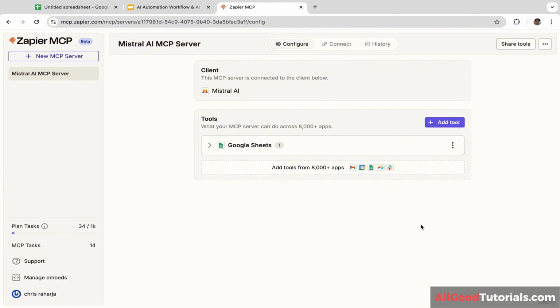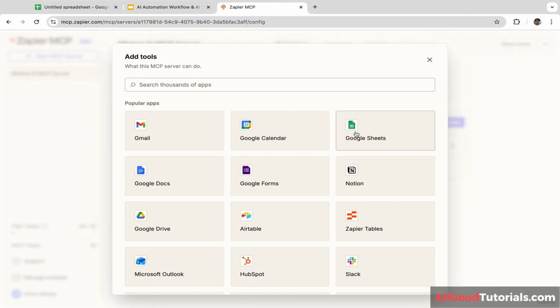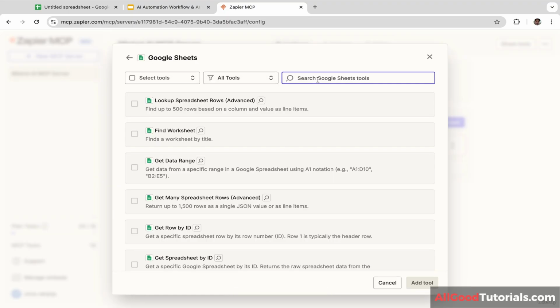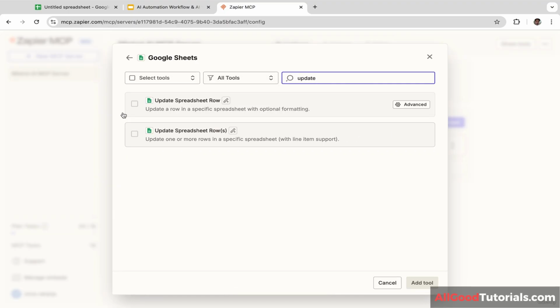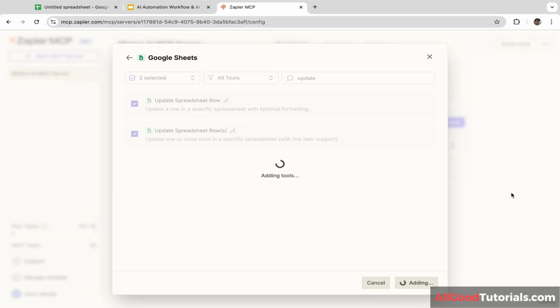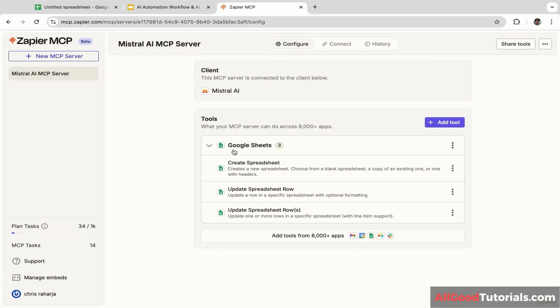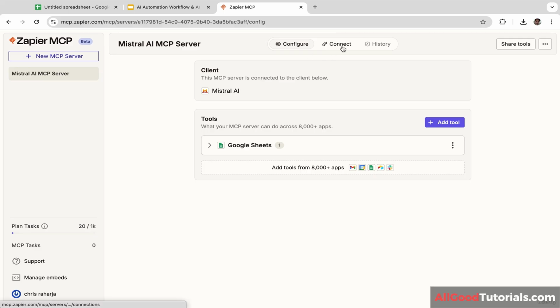Actually, we need to add two more tools. So let's click add tool and let's click Google Sheets and let's type in update. And let's check these two boxes. And let's click add two tools. In total, we have three tools: create spreadsheet, update spreadsheet row, and update spreadsheet rows. Next, I'm going to click connect.